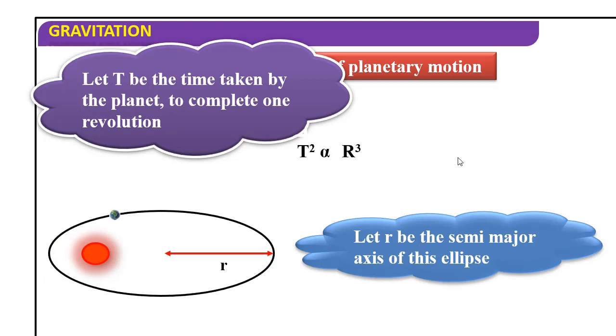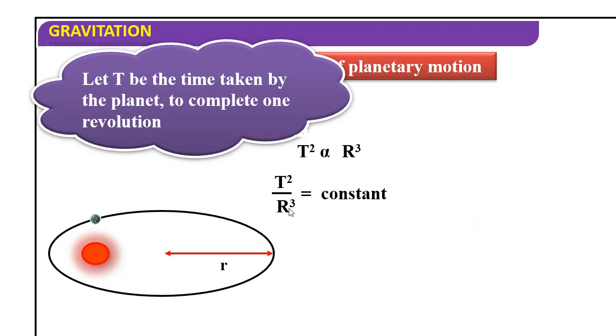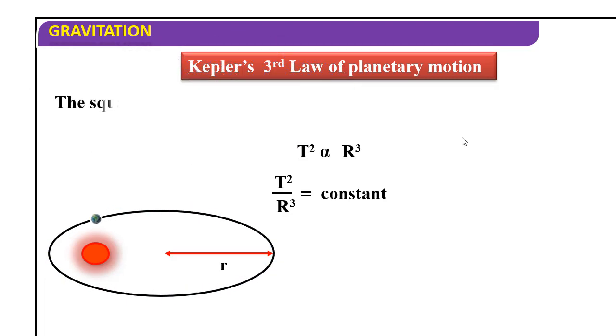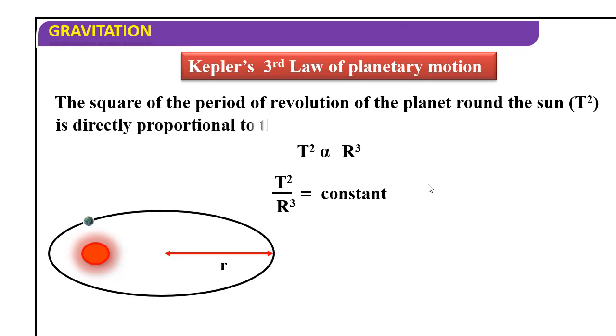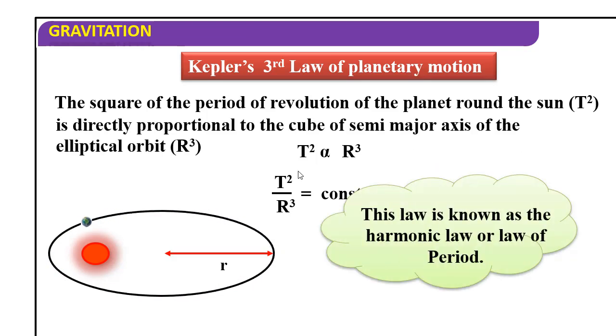T square is proportional to r cube. So T square by r cube is constant. The square of the period of revolution of the planet around the sun is directly proportional to the cube of the semi-major axis of the elliptical orbit. This law is known as the harmonic law or law of periods.